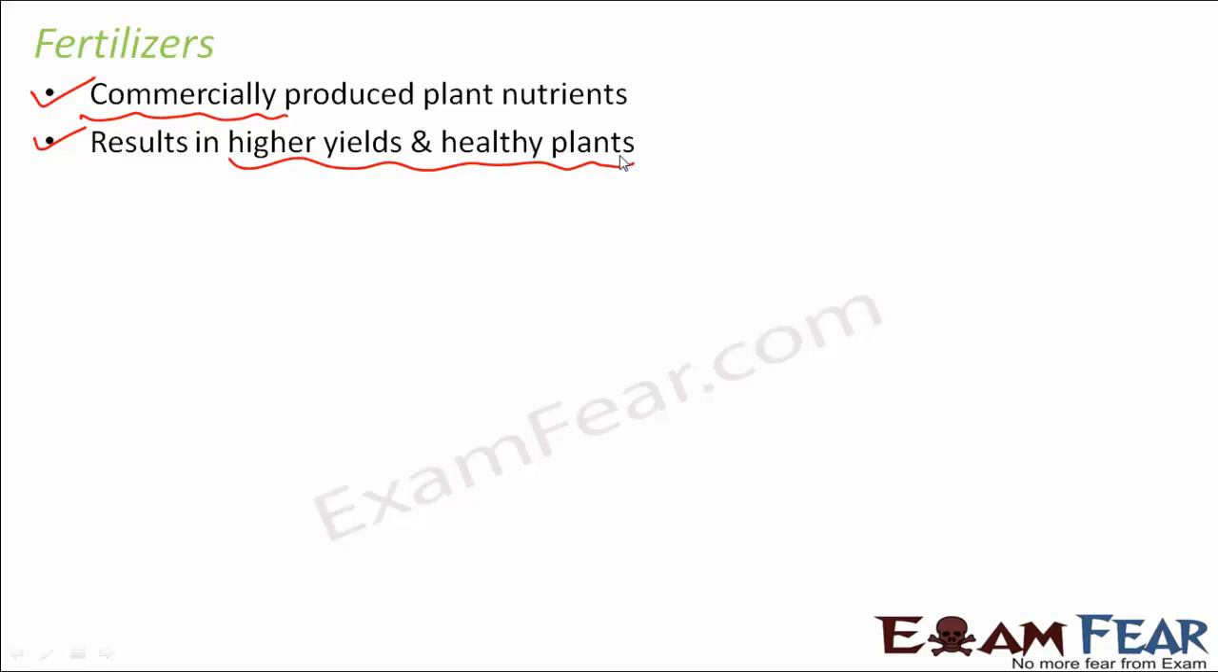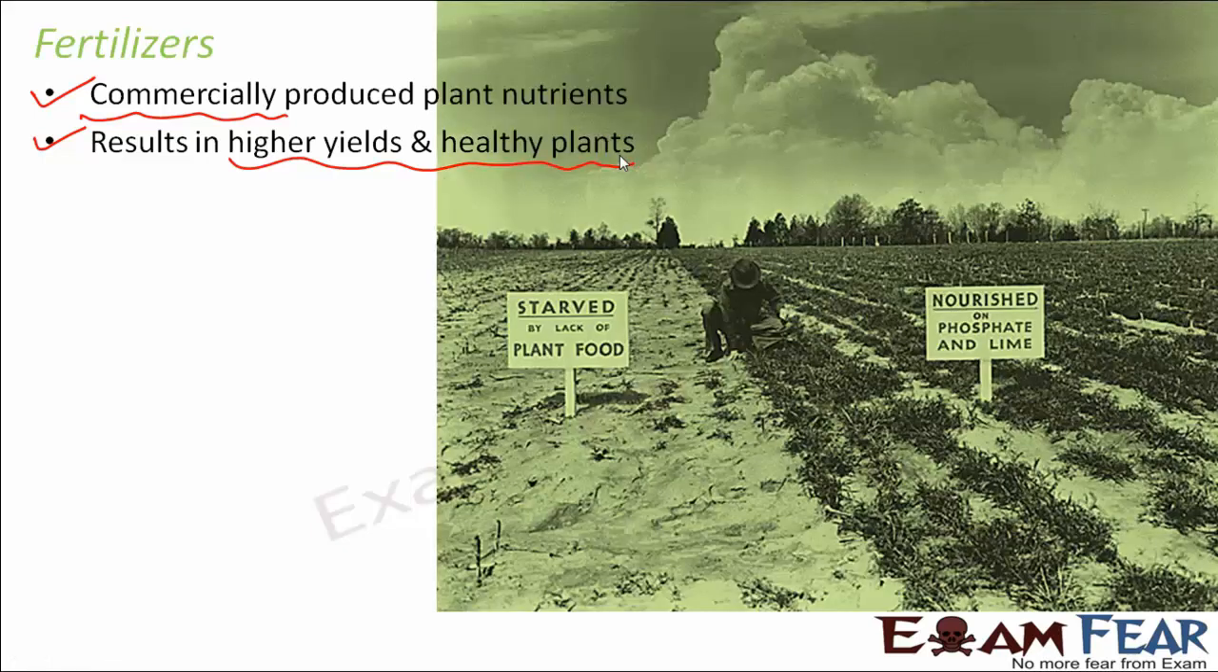So if you have a particular field where you have given manure, and another field where you have given fertilizer, you will see that the yield or the productivity in the second field is more because fertilizers are more rich in plant nutrients. That means nutrient wise, fertilizers are a better source than manure, but there are quite a few disadvantages also associated with the fertilizers.